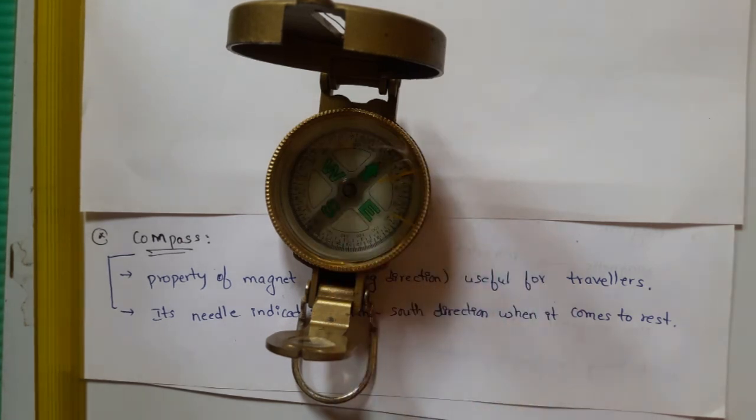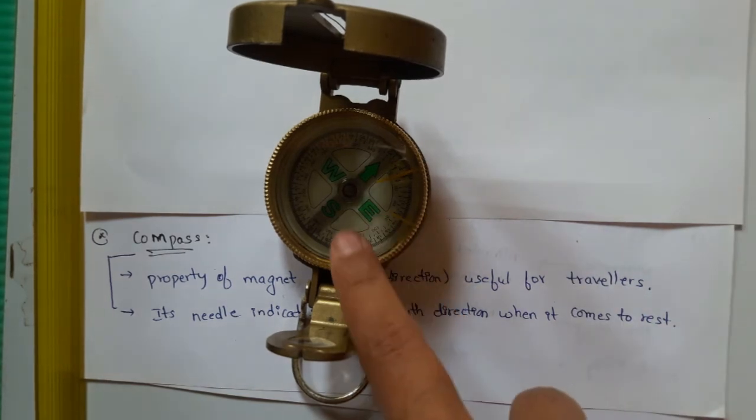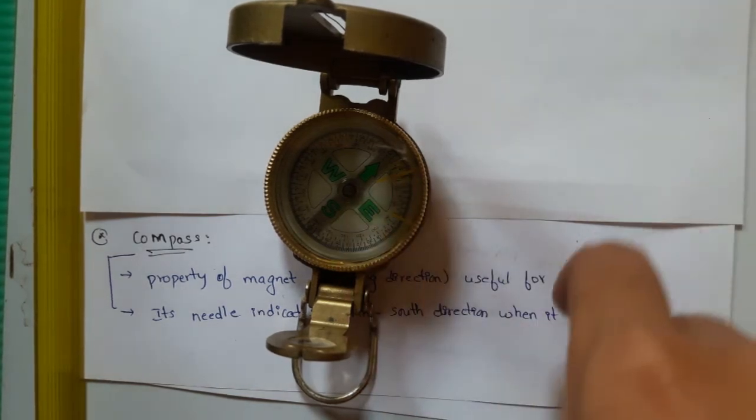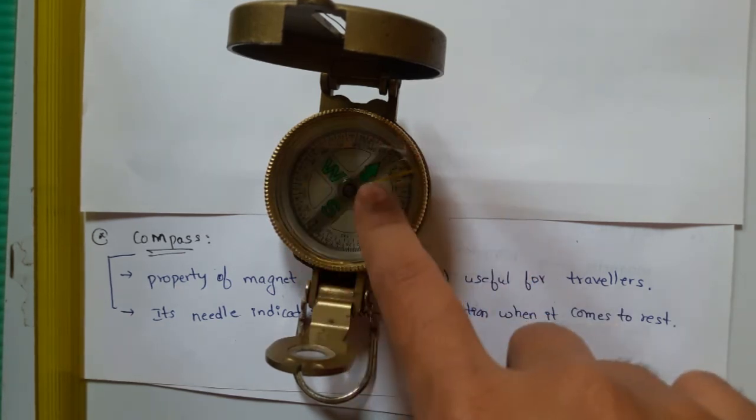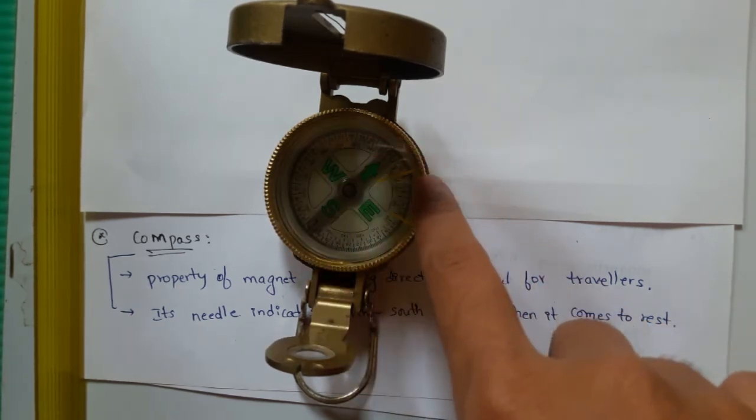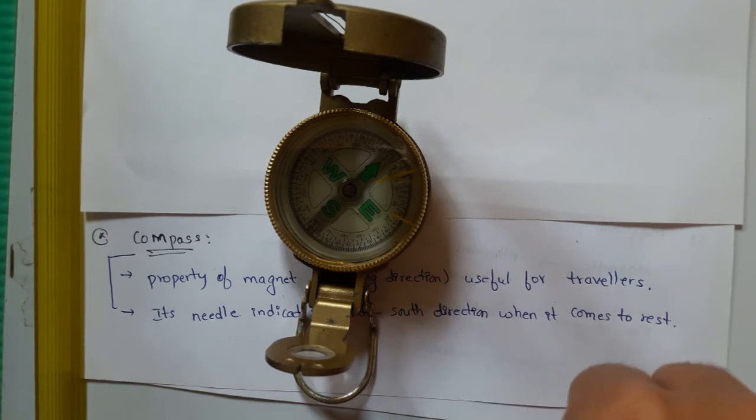This compass was used in the ancient times by the travelers, voyagers to find the direction. Suppose you went in a sea or you got lost in the desert. What do you do? You use a magnet and find out the direction. So this compass has the magnet in it which shows the direction. North, south is the main point here. So this needle shows this direction. So the compass was very useful at those times.